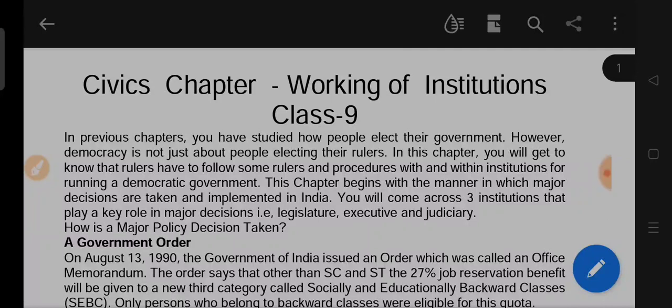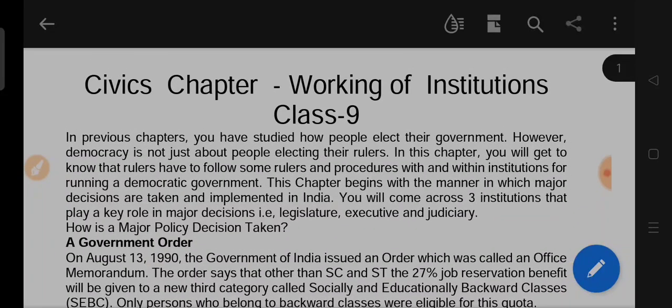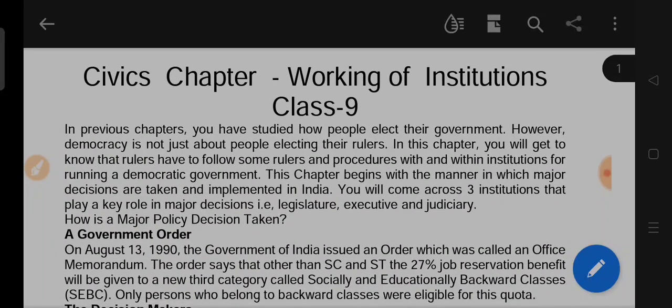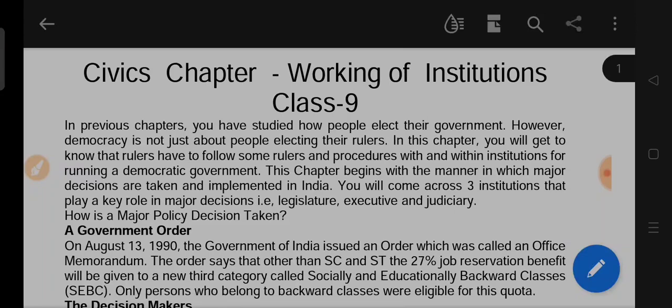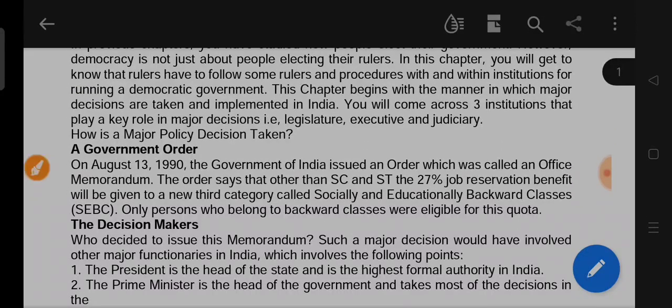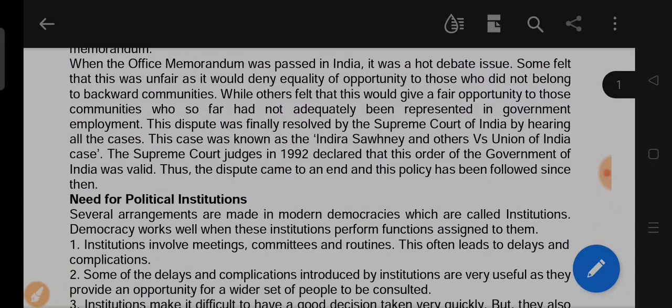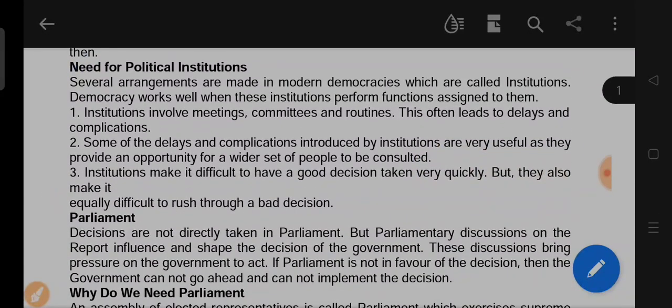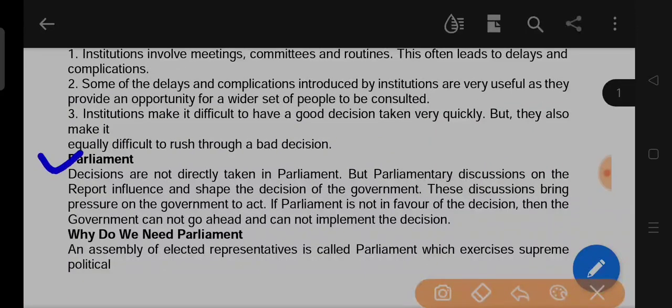In previous offline classes, we have studied some headings. First of all, we will glance at some headings. For example, a government order, the decision maker, need for political institutions, parliament. Why do we need parliament?